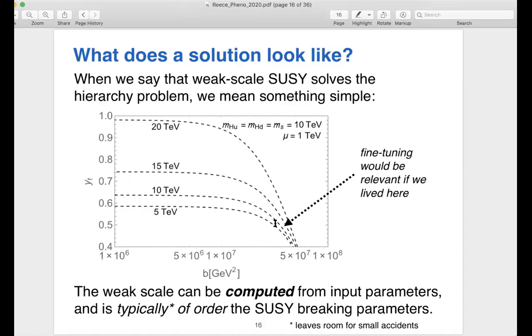But I want to emphasize that the problem is really, where did the weak scale come from? Can we calculate it from some underlying theory? And the fine-tuning is sort of a higher order thing. And the fact that we've been talking about it, sometimes putting the cart before the horse, I think has led to this kind of backlash you hear in some corners of the community where people say there's nothing to explain.